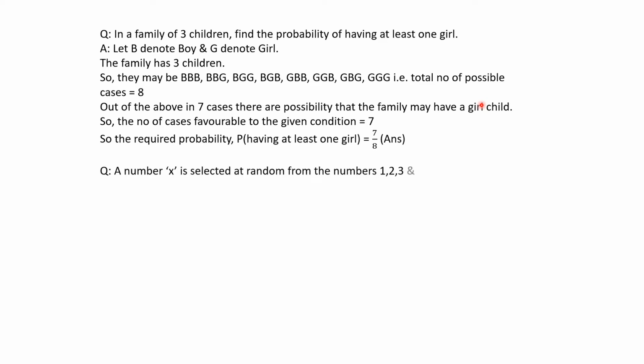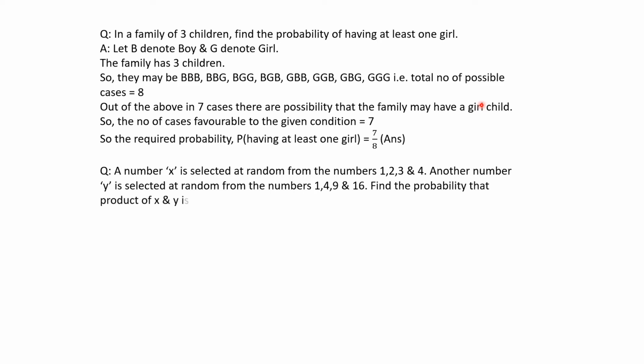The next question states, number x is selected at random from the numbers 1, 2, 3 and 4, and another number y is selected at random from the numbers 1, 4, 9 and 16. Find the probability that the product of x and y is less than 16.